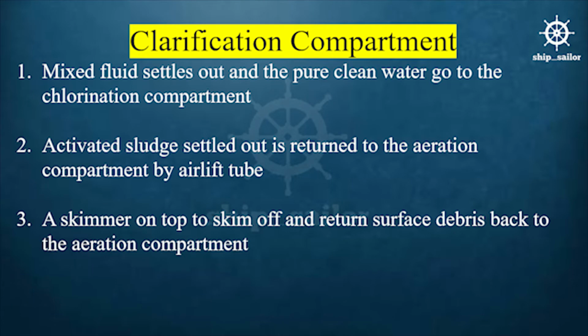Clarification compartment: 1. Mixed fluid settles out and the pure clean water goes to the chlorination compartment. 2. Activated sludge settled out is returned to the aeration compartment by airlift tube. 3. A skimmer on top skims off surface debris and returns it to the aeration compartment.